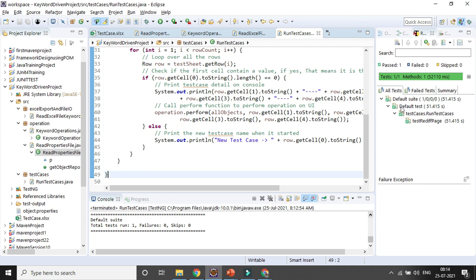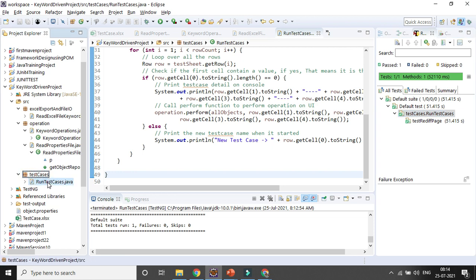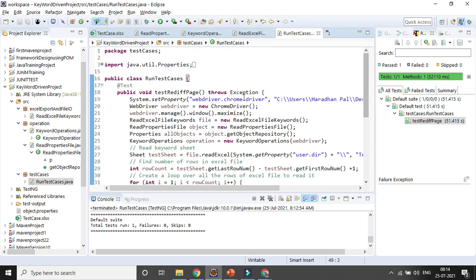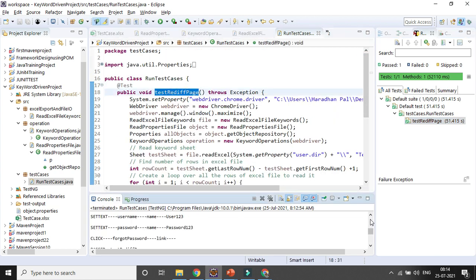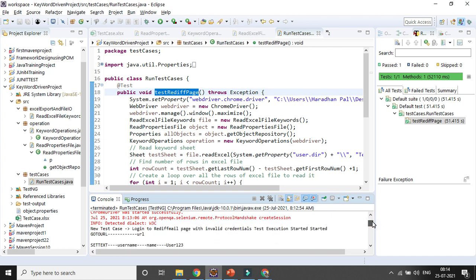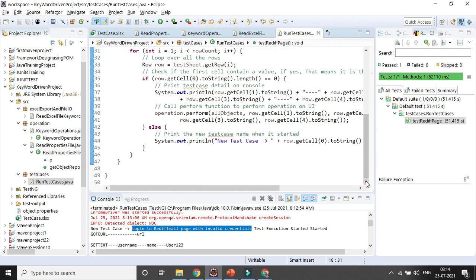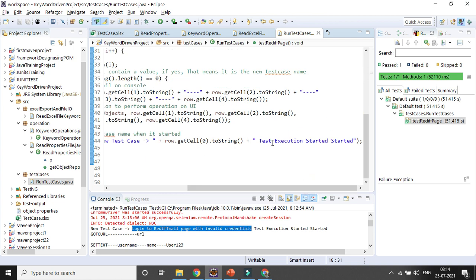So you can see the output here. Test case is passed. This is the test cases package name, and there is the test case class name, and this is my test case method name, test ready page. If you go to the console, you can find the details: New test case, log into ready page with invalid credential, test execution started. So this is my test case here. And this is the part I have appended here in case your test case is matching, right? New test case. That part is added here, and after that the cell value is added here, right?